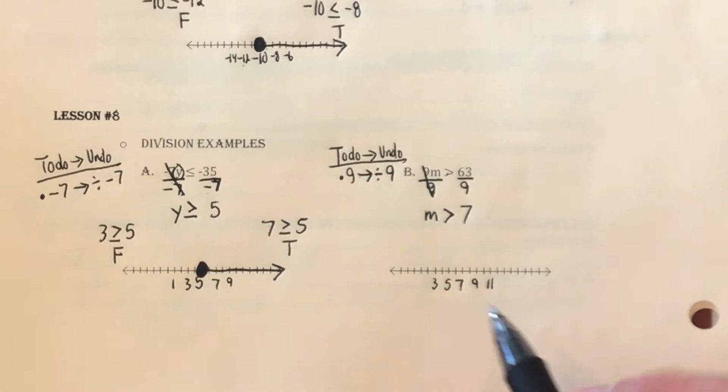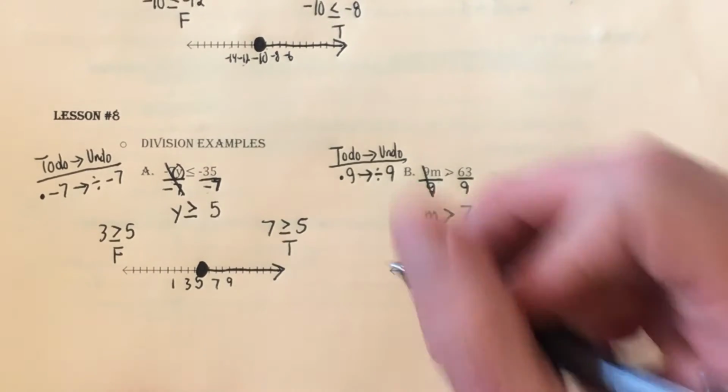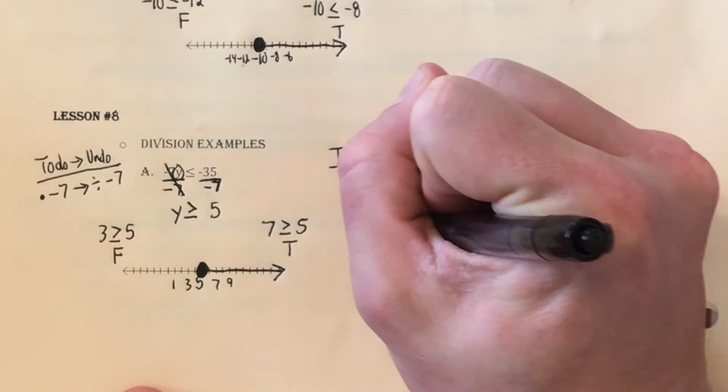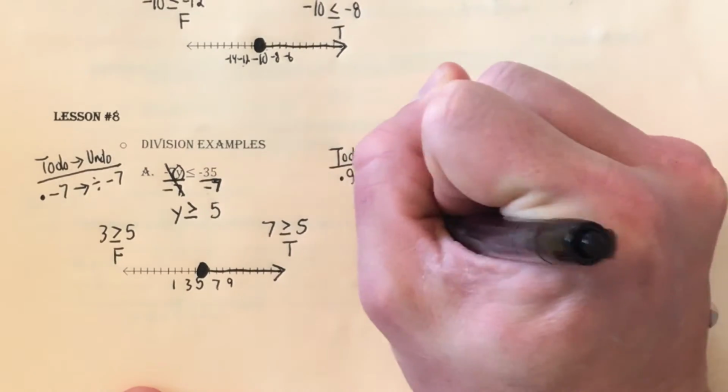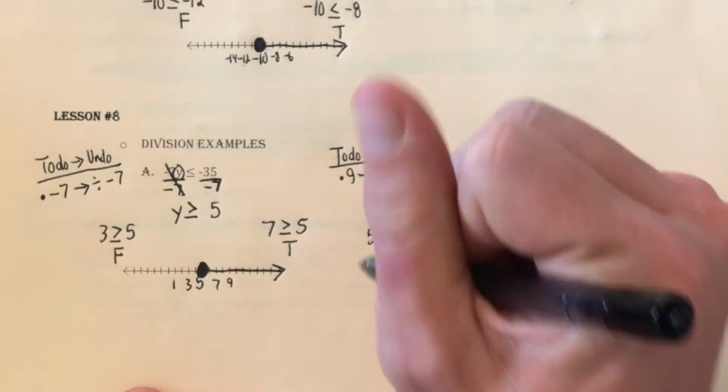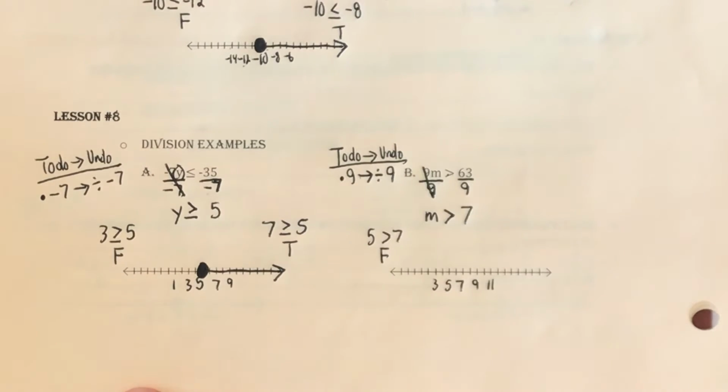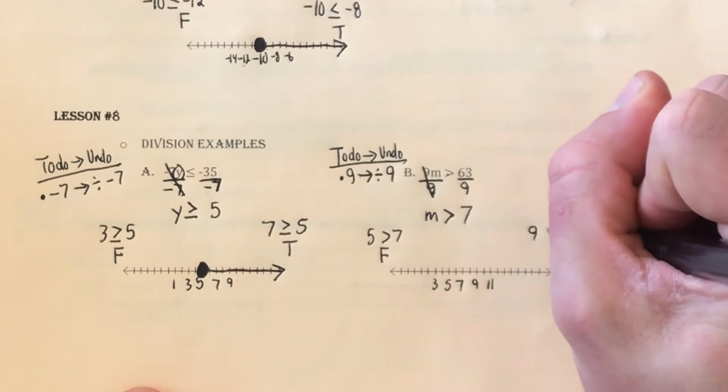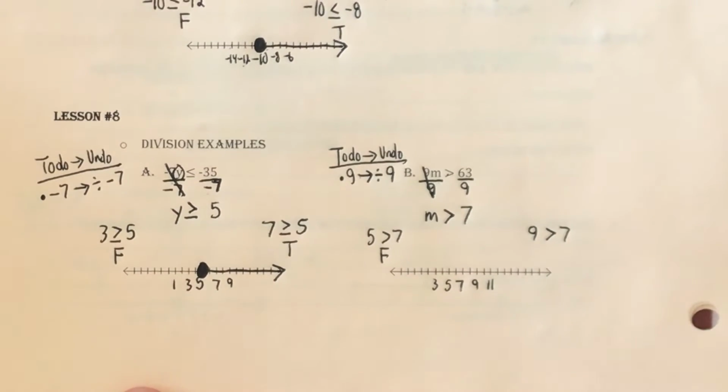So then choose a number to the left of 7. I choose 5. Plug it in for m. So 5 is greater than 7. Is that true? No, 5 is not greater than 7, so that's false. So it should be an arrow moving to the right of 7, but let's check. I'm going to choose the number 9. 9 is greater than 7. Is that true? 9 is greater than 7, so this is true.